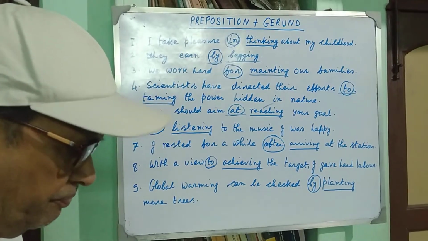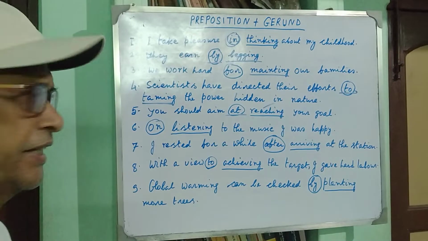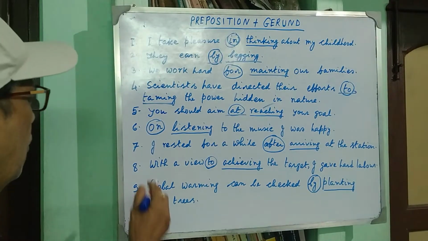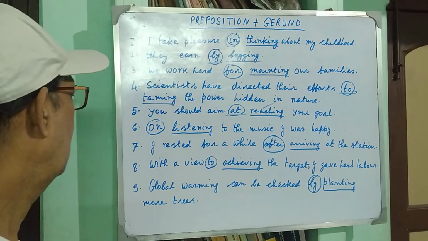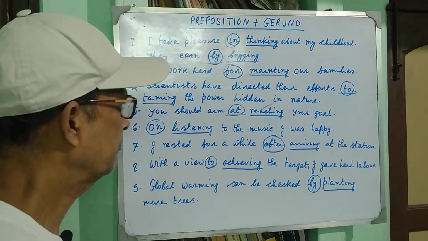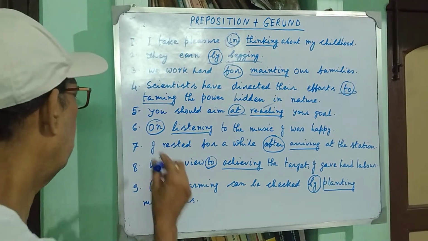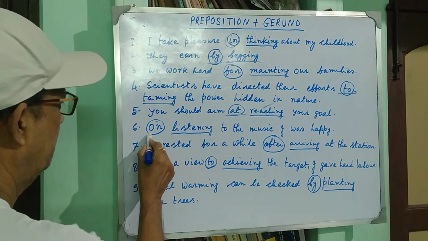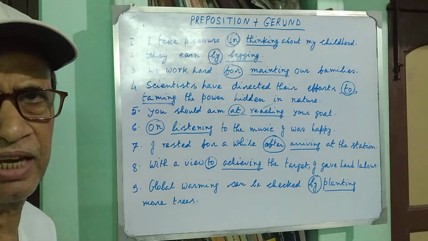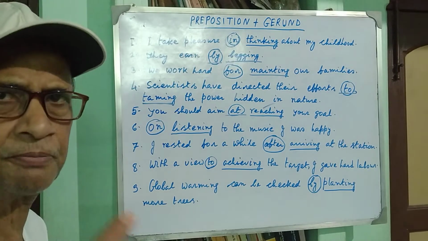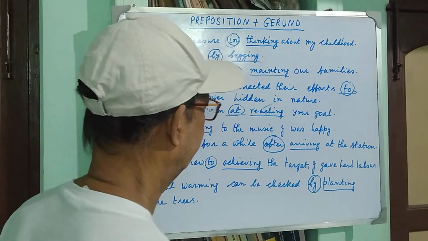Now come to the sixth example. You see that I have started the sentence with the preposition on. Preposition plus gerund. On listening to the music, I was happy. So, on is preposition and listening is gerund. Listen plus ing, listening, gerund, that is verbal noun.